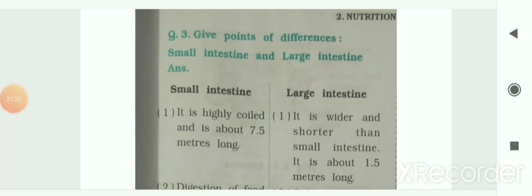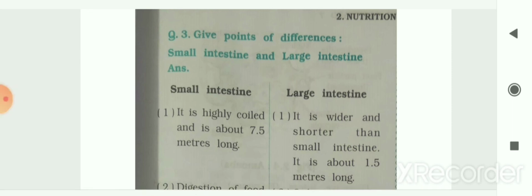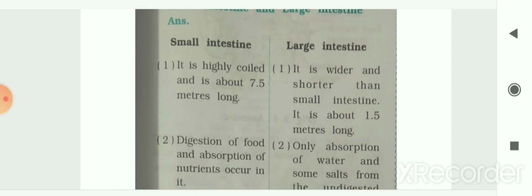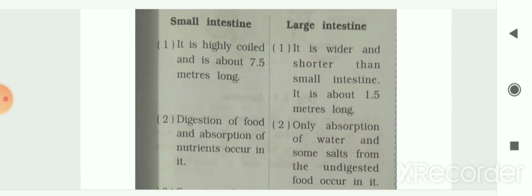So next question is, write the difference for the following. That is the difference between small intestine and large intestine. So first difference: the small intestine is highly coiled and is about 7.5 meters long, whereas the large intestine is wider and shorter than small intestine and it is about 1.5 meters long.